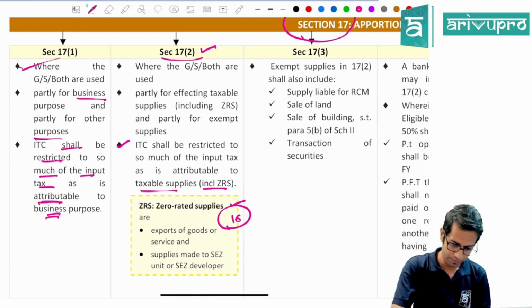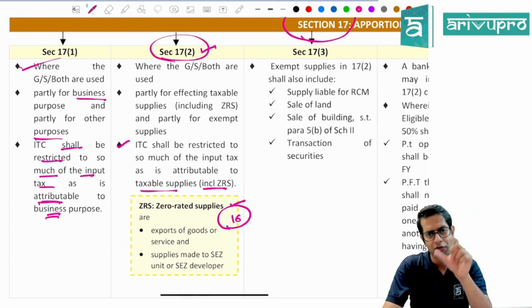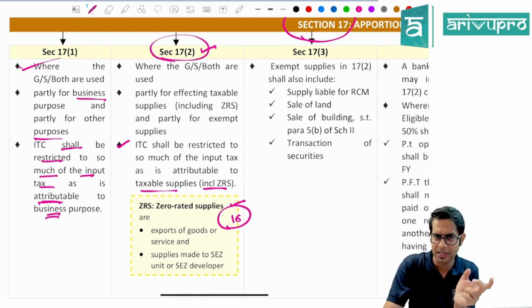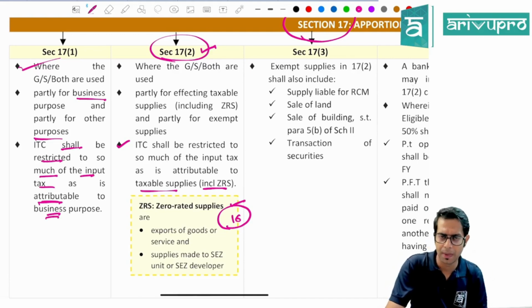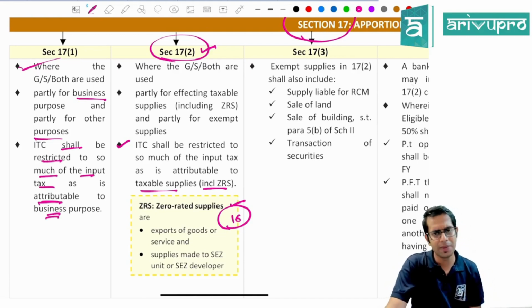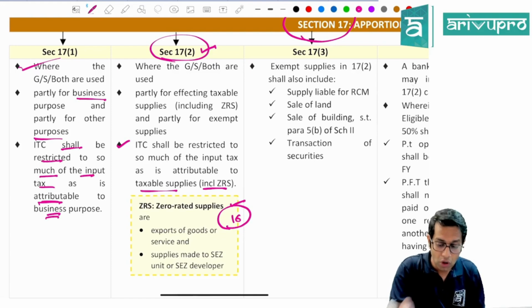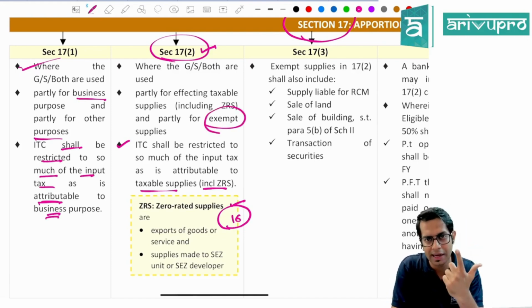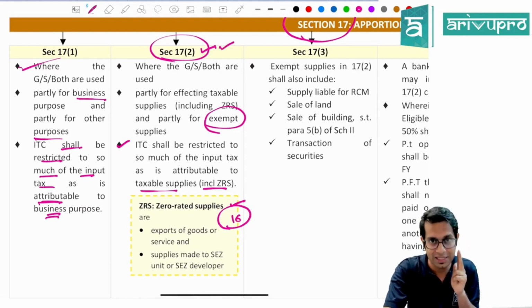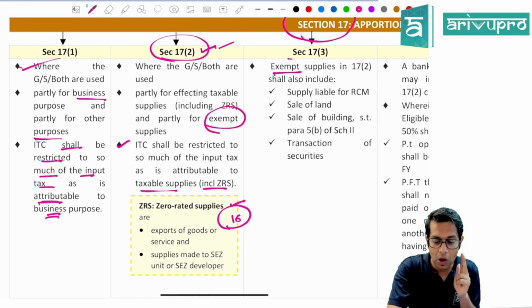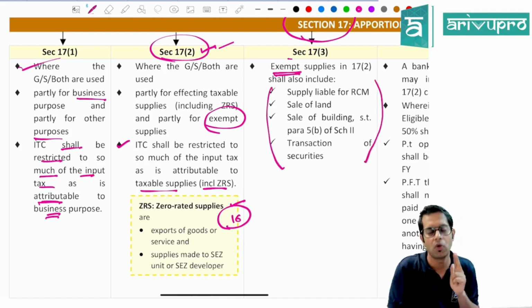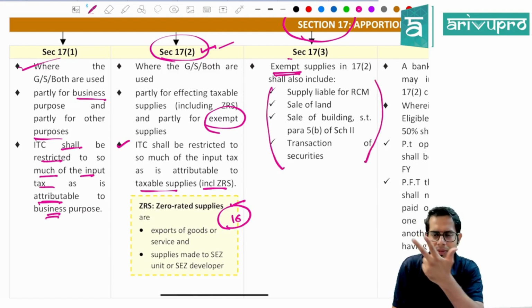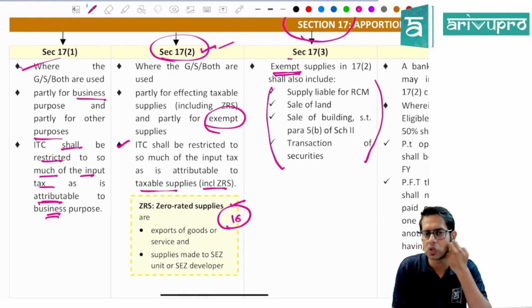Now, section 17 subsection 2 says, if you have any common credit which you are partly using for taxable purpose and partly using for exempt purpose, then you'll have to take ITC proportionately. Now, what do you mean by exempt supplies? Sir, exempt supply means the supplies which are wholly exempt, supplies which are nil rated, and it includes non-taxable supplies. Normally, exempt supply means only 3 items: the supplies which are wholly exempt under section 11, the supplies which are nil rated, and non-taxable supplies.